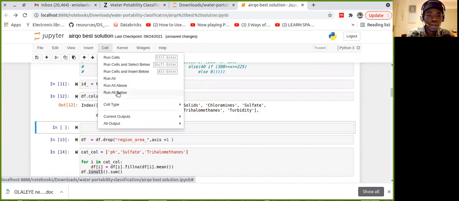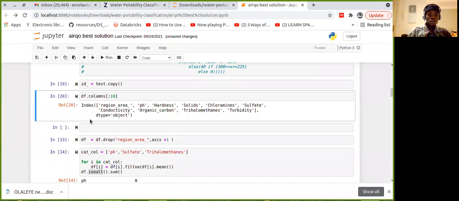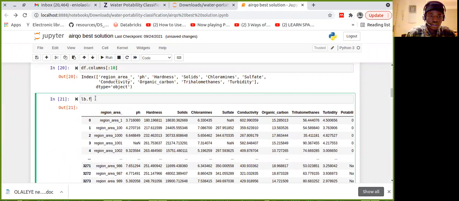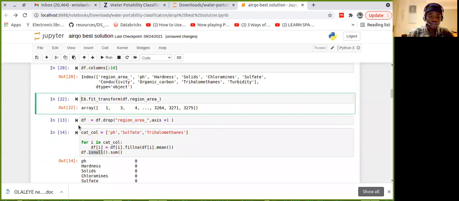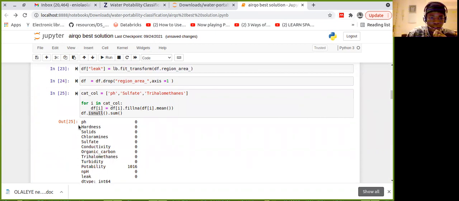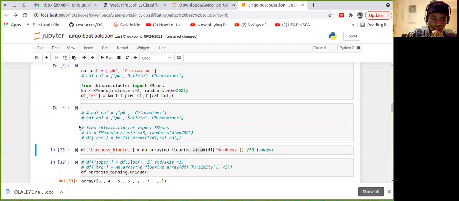Run all above first. Okay, so let me check my DF now. I'm just going to label encode it, so fit transform, df dot region underscore area. Let me give it a name, leak. Okay, I'll drop the region ID since I already have it as leak. So let's go and run all and see the score.